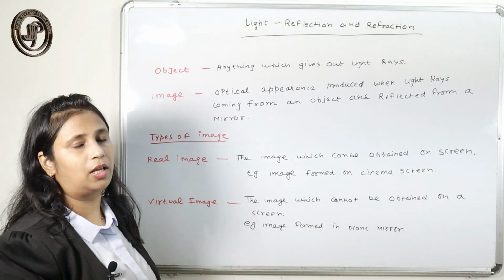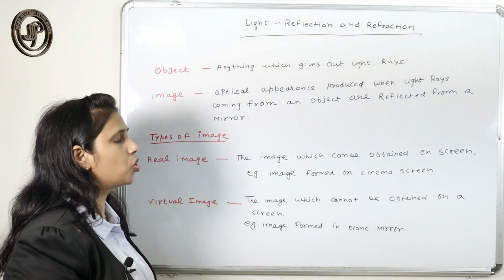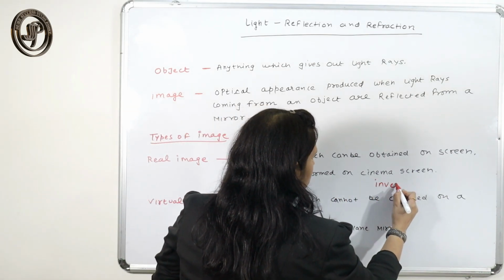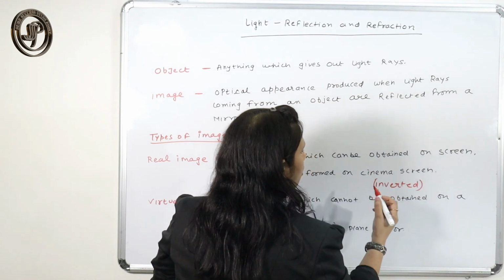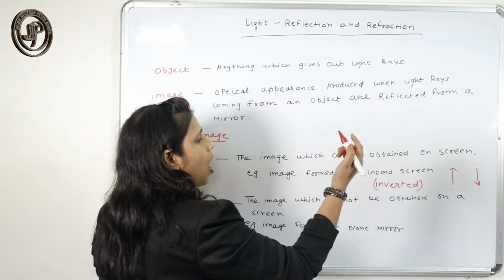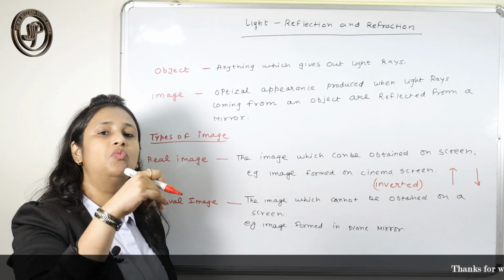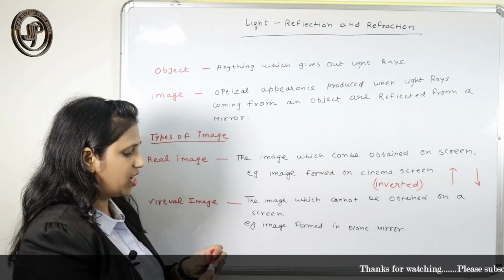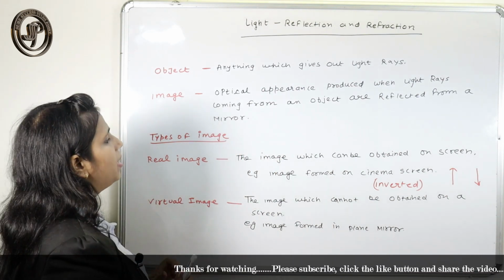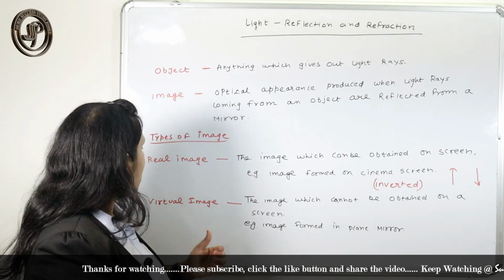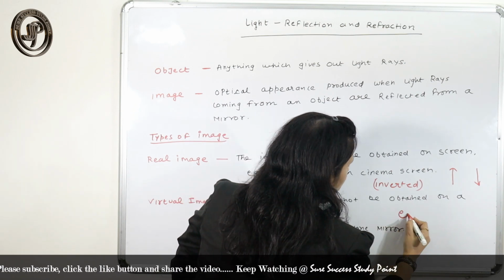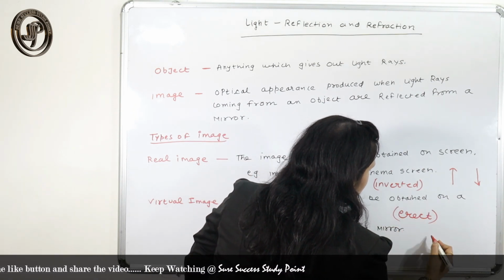One more important thing about real and virtual images: the real image formed is always inverted. If your object stands like this, the image will form like that, upside down. The virtual image is always formed erect. What is erect? Straight.